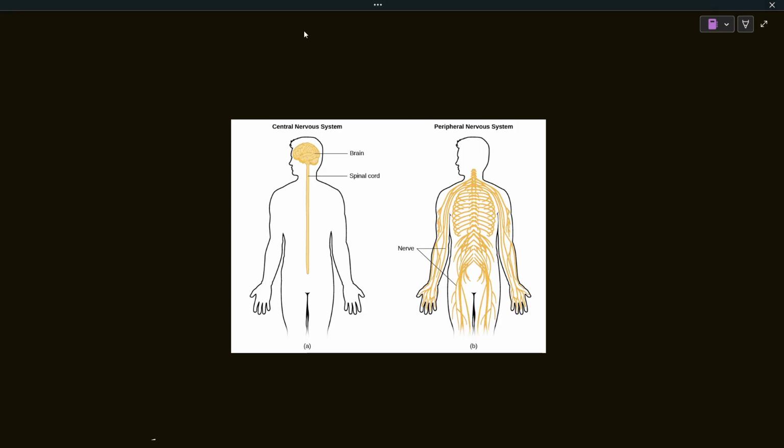So the nervous system is divided into two parts: the central nervous system and the peripheral nervous system. The central nervous system has the brain and spinal cord, while the peripheral nervous system has cranial nerves, spinal nerves, and the ganglia.